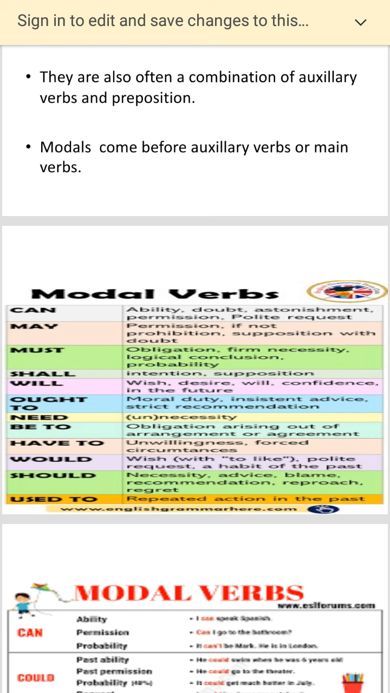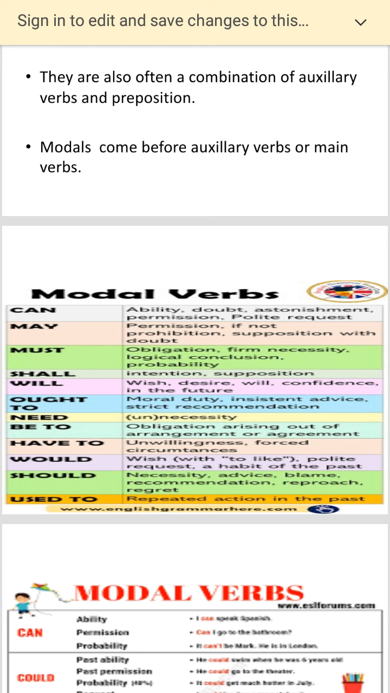First is can. Now, as I said, when do we use can? Can is usually used in case of ability. I can do the work. Or doubt, can I do it? Astonishment, or permission, can I come in, or a polite request.